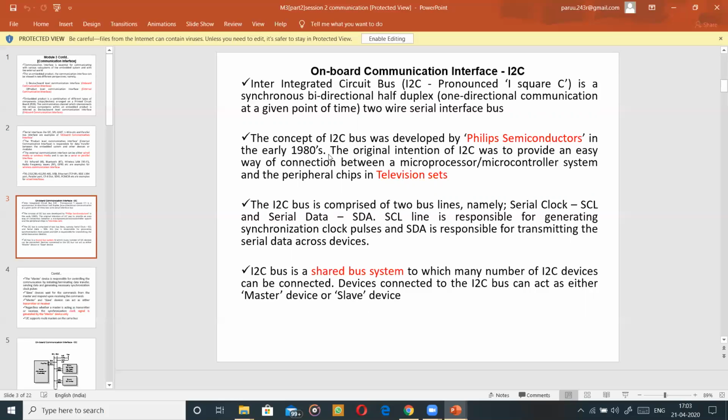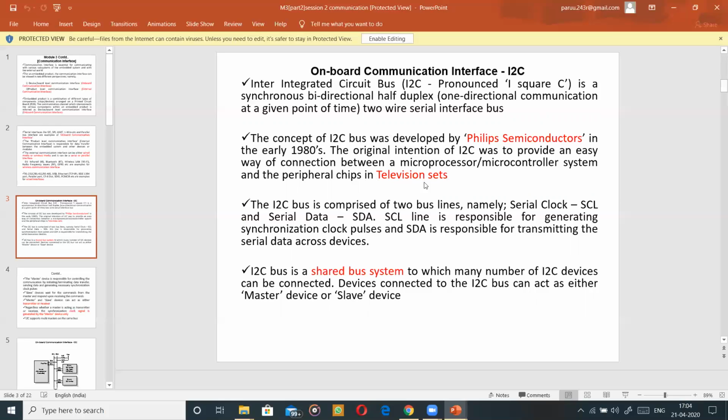The main intention of I2C was to provide a connection between the processor and the television set and the peripheral sets in the television set. So nobody knew that earlier also we were making use of embedded systems. Even in television sets, they were making use of this particular I2C. That is, you have a microprocessor and you have different parts of the television set to communicate. We were using I2C. The leading manufacturer is Philips. It was a popular TV manufacturer once upon a time.